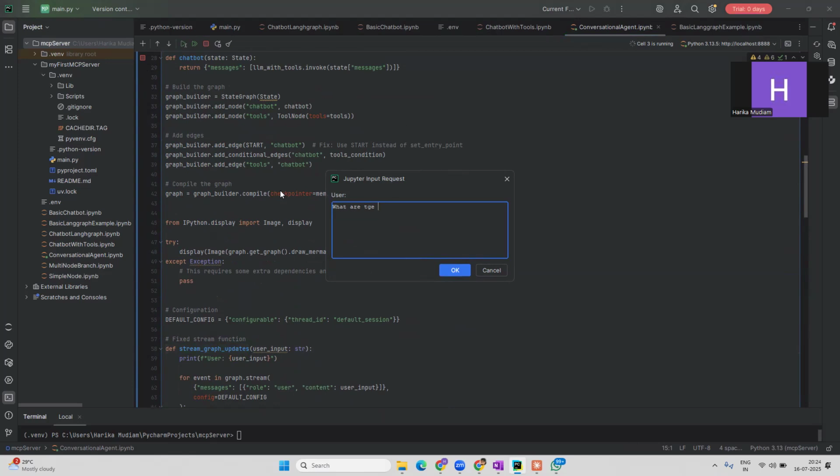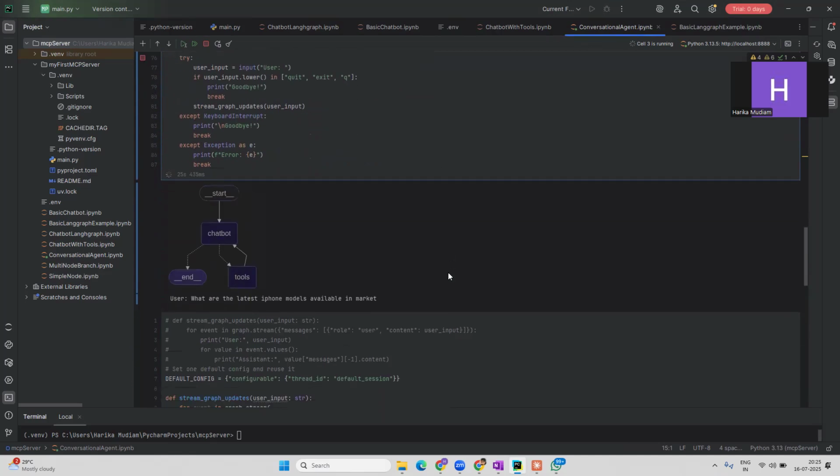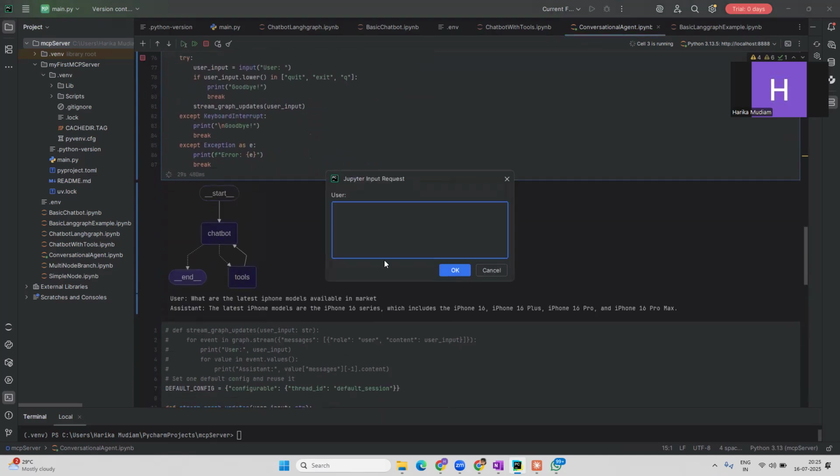What are the latest iPhone models available in market? Okay. So the latest models are the 16 series, 16 Plus, Pro Max, and all of that.